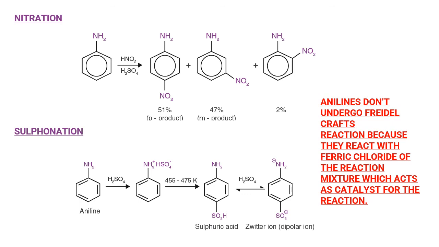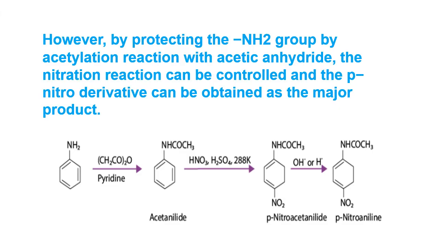Now, for you, one caption is here. Before the caption, what we studied in nitration: we expect only ortho and para due to aniline, but meta also is formed, because the anilinium ion which is formed is meta directing. But how to control that? For this, you should go for acetic anhydride. That means by using acetic anhydride, you are converting the NH2 into NHCOCH3. Thereby, this electron is under control.